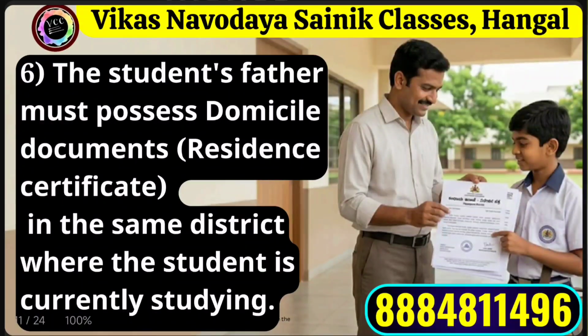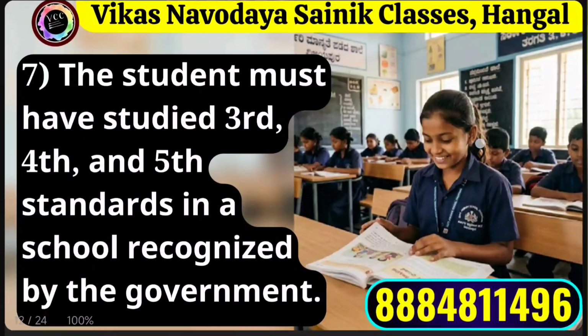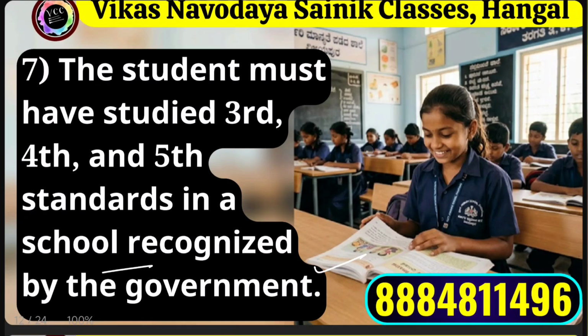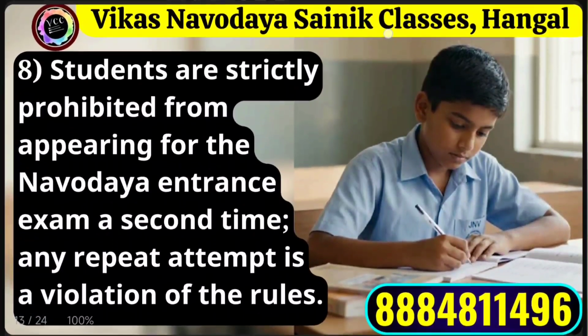So let us proceed ahead with the sixth rule. The student's father must possess a domicile document or residency certificate in the same district where the student is currently studying. Means where the student is studying class 5th, in that district only the parents' domicile certificate should be submitted to the Navodaya Vidyalaya. After selection, the student must have studied 3rd, 4th and 5th standard in a school recognized by the government. Means the school should be recognized to apply for this application, and the student has to have studied in that school.